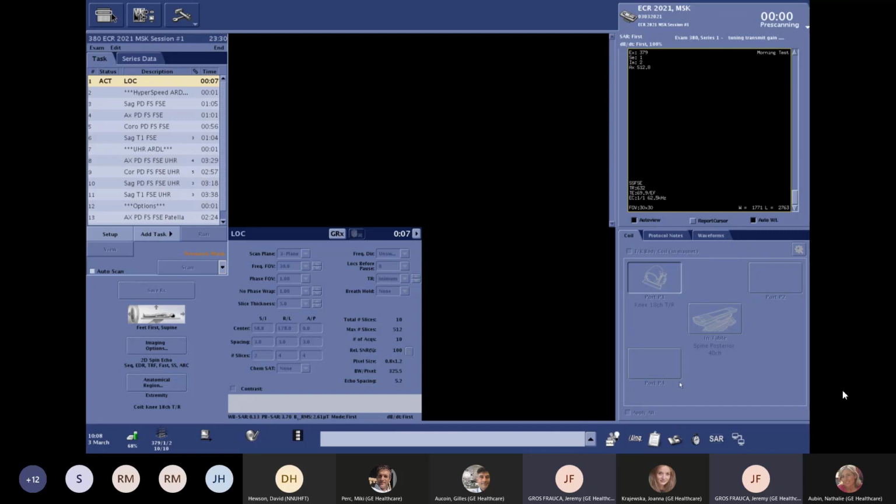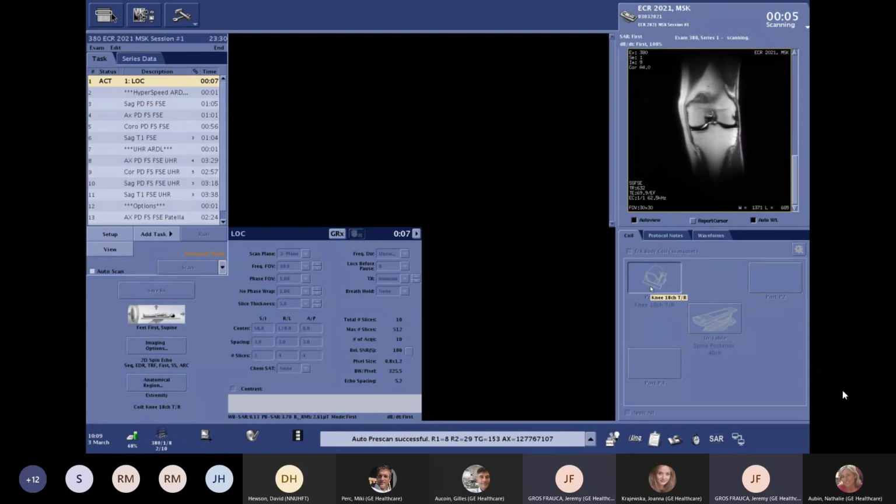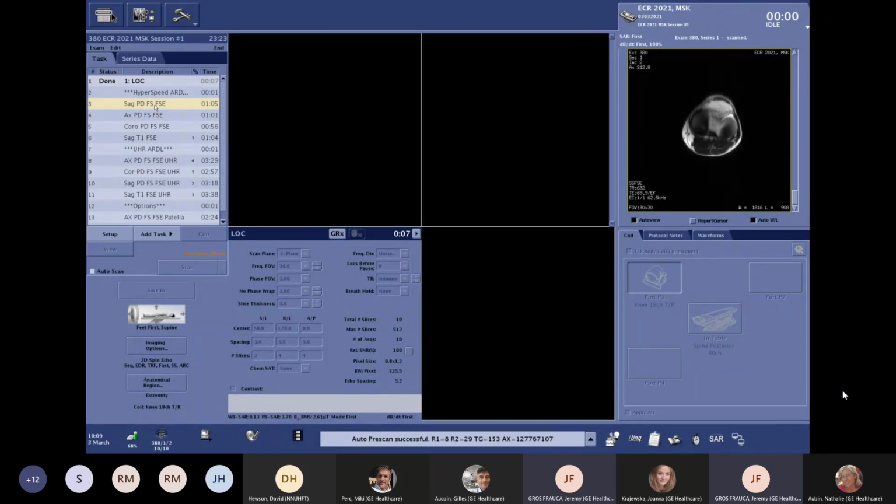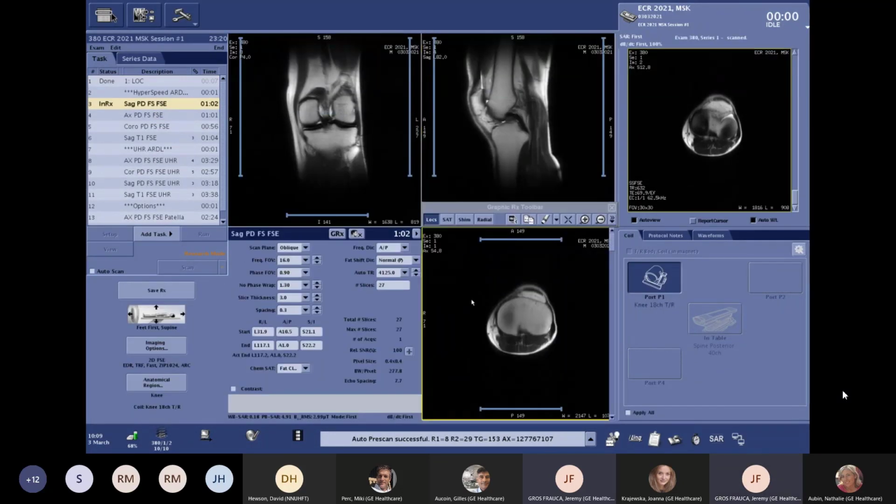While we are acquiring this localizer, I want to highlight the right bottom corner here. You can see that we have an automatic selection of the coils that we are going to use, here the knee coil 18 channel. And this is the AirTouch interface. AirTouch is a feature that automatically selects the coil elements. It means I just have to prescribe my sequence and the system will automatically select the coil elements that it needs and switch off the ones that it doesn't need. Let's position our first acquisition.